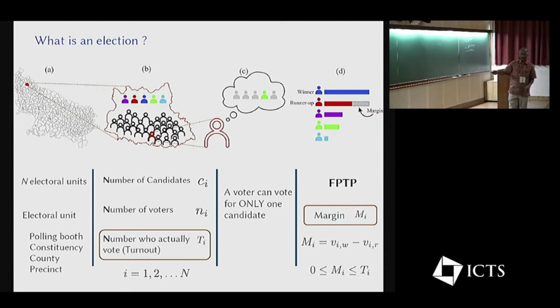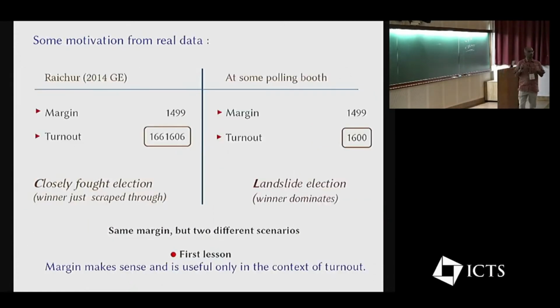You can already see that margin and turnout are related, in the sense that margin can only be bounded between 0 and the turnout. If you divide this entire inequality by T_i, it tells you that the ratio margin by turnout has to lie between 0 and 1. Now let's take some motivation from real data.